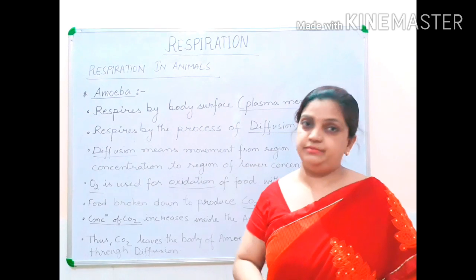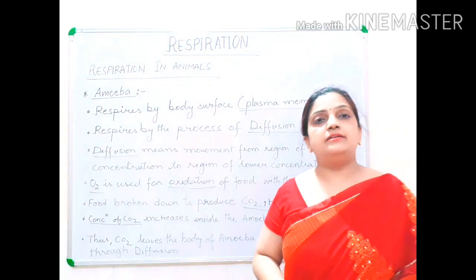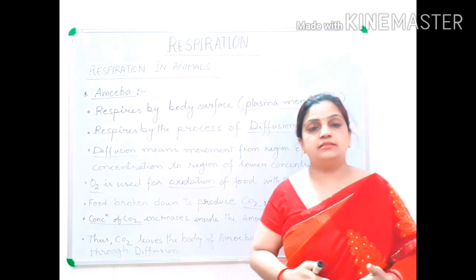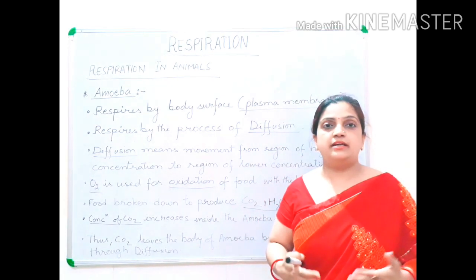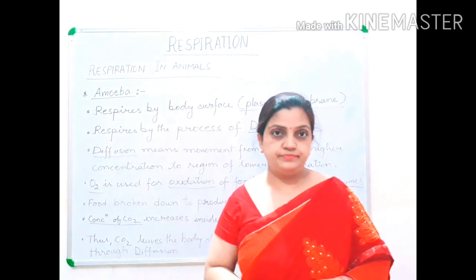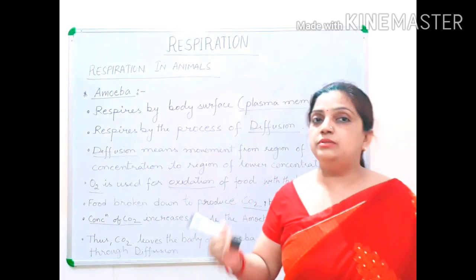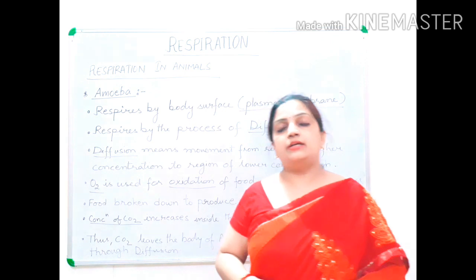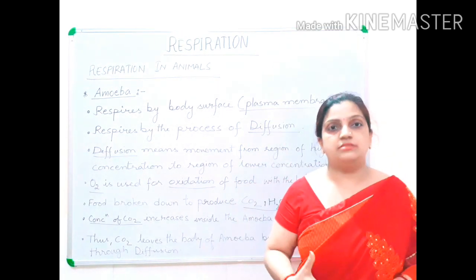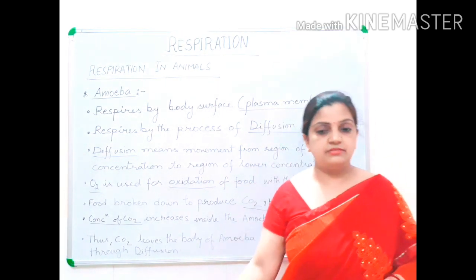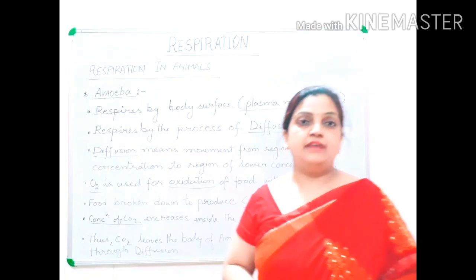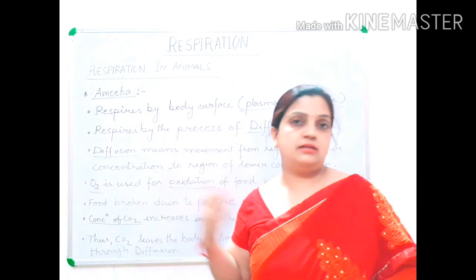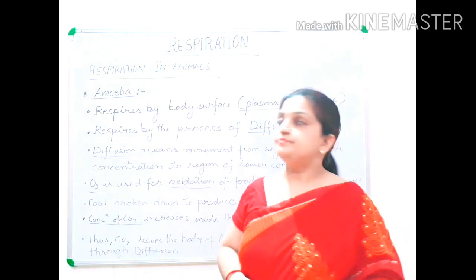Chapter number 6, Life Process, Respiration in Animals. Now there are various types of animals, but when we come to the habitat, we will consider them as aquatic and terrestrial. Both types of animals need to respire, to breathe. Aquatic animals take the dissolved oxygen present in the water, whereas terrestrial animals respire through atmospheric oxygen.